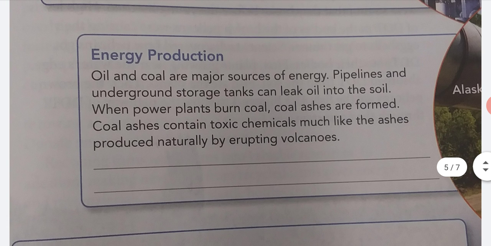Energy production. Oil and coal are major sources of energy. Pipelines and underground storage tanks can leak oil into the soil. When power plants burn coal, coal ashes are formed. Coal ashes contain toxic chemicals, much like the ashes produced naturally by erupting volcanoes.